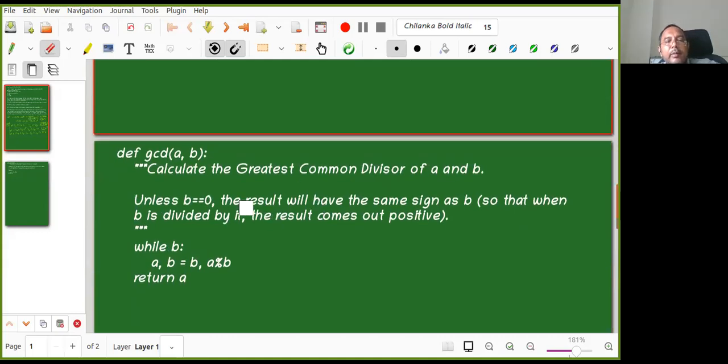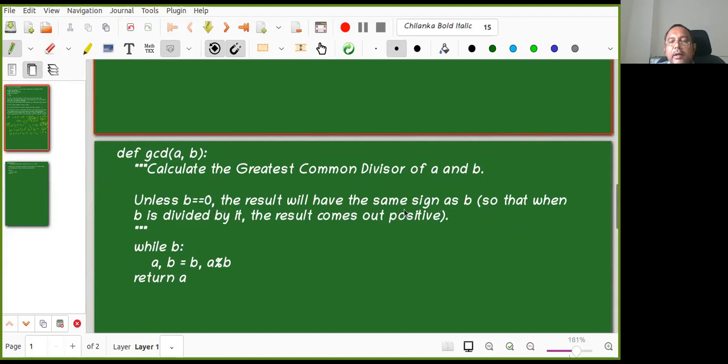So this is Python programming, or Sage also you can do. I want to compute GCD of A comma B, the greatest common divisor of A and B. This is not the code, this is just what we are doing. Calculate the greatest common divisor of A and B unless B is equal to 0.